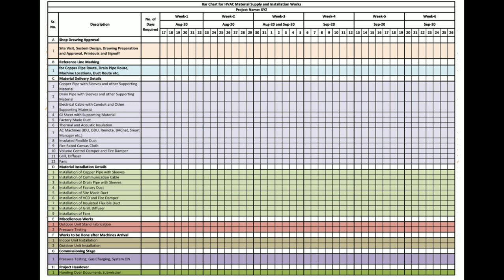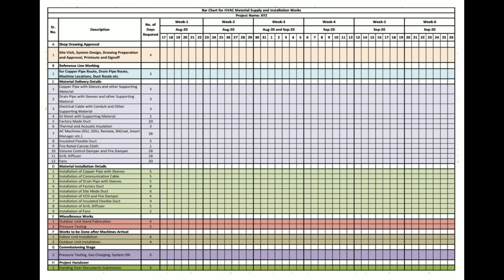Okay, now first we will list out the materials from BOQ and enter them into the sheet. After inserting all required materials into sheet, our sheet will look like this. Now you have to enter number of days required to complete each task. Already I have discussed about how to enter number of days. After filling up all columns, our sheet will look like this.